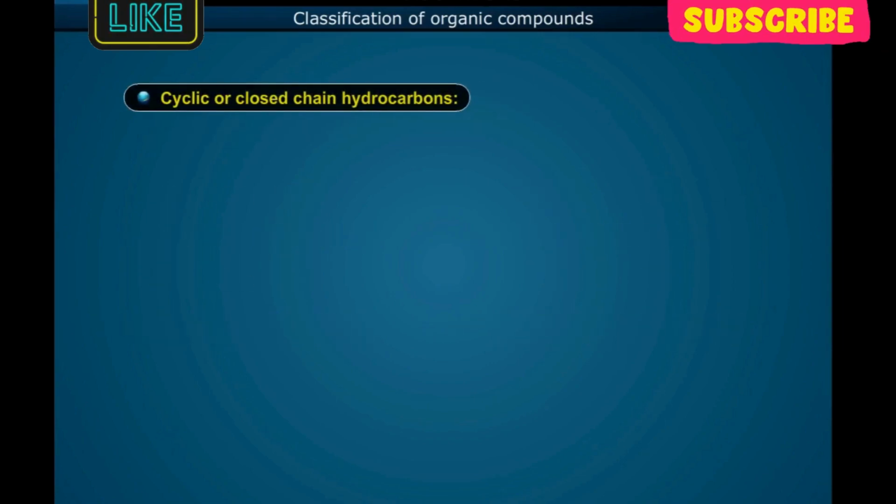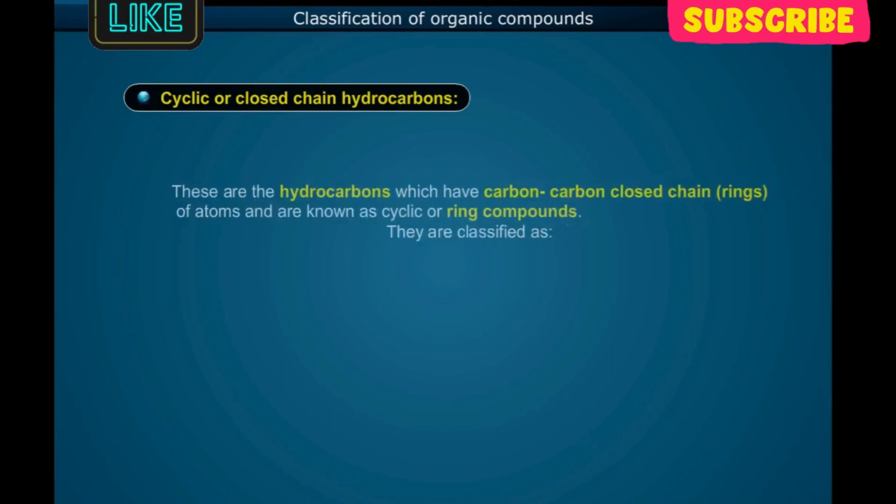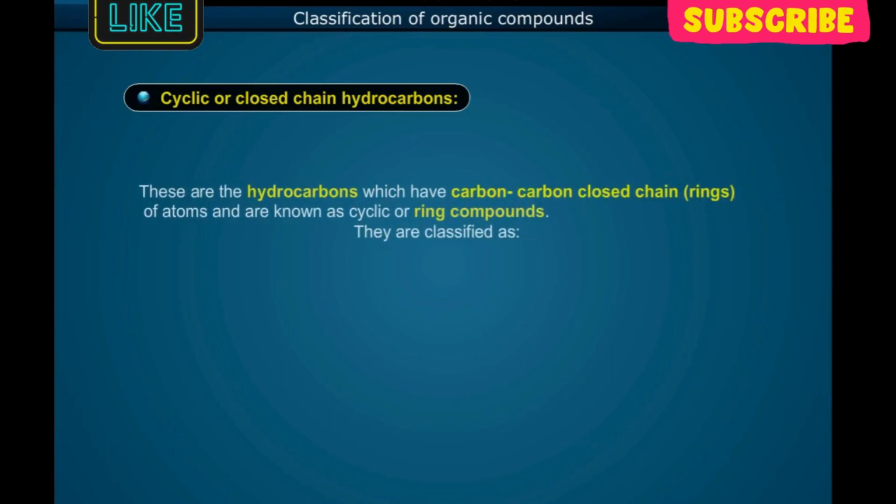Cyclic or closed chain hydrocarbons. These are the hydrocarbons which have carbon-carbon closed chain rings of atoms and are known as cyclic or ring compounds. They are classified as: Number 1. Alicyclic hydrocarbons. Number 2. Aromatic hydrocarbons.